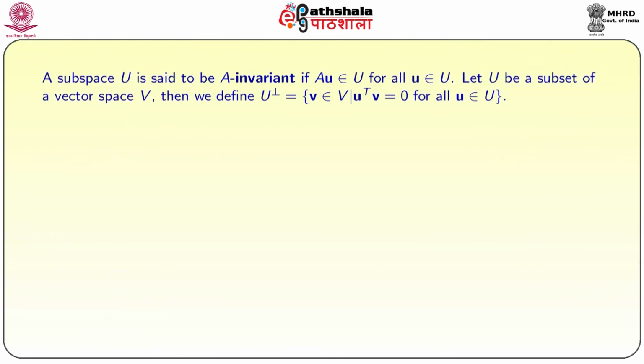A subspace U is said to be A invariant if Au belongs to U for all u belonging to U. If U is a subset of a vector space V, then we can define U perp as the set of all vectors v in V such that u transpose v equals 0. That means all the vectors which are orthogonal to U are collected as U perp, where this has to hold for all u. That means the vector v is orthogonal to each and every vector in U.